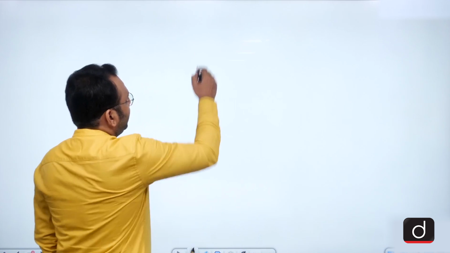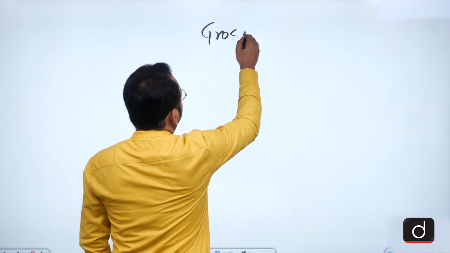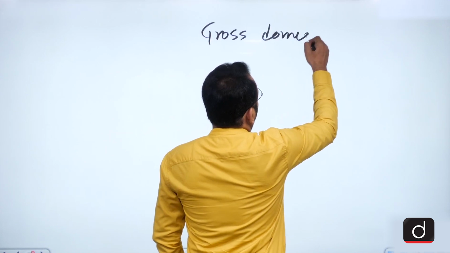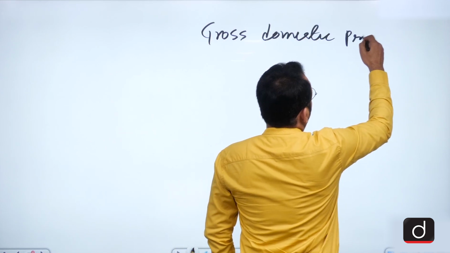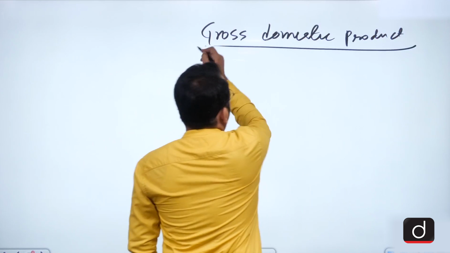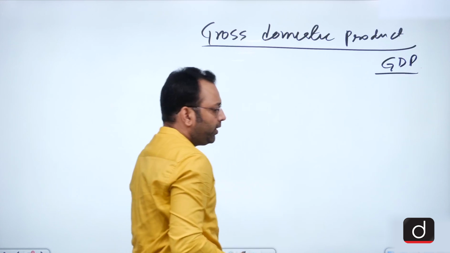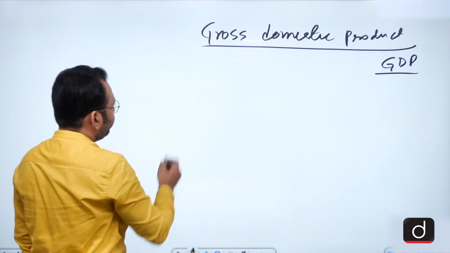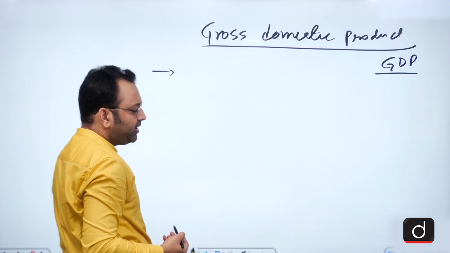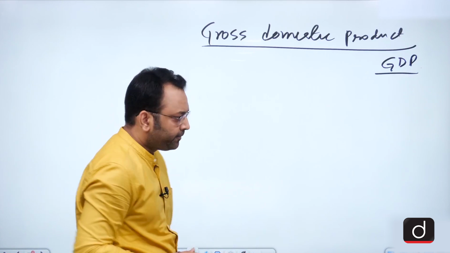We start with the concept called the gross domestic product, commonly known as the GDP. What is the GDP all about? You see, I define the GDP in main points.